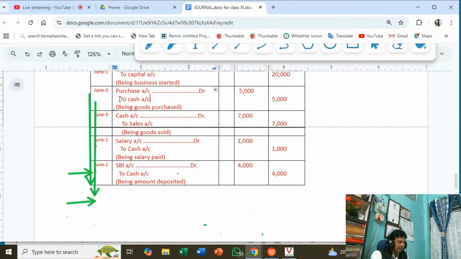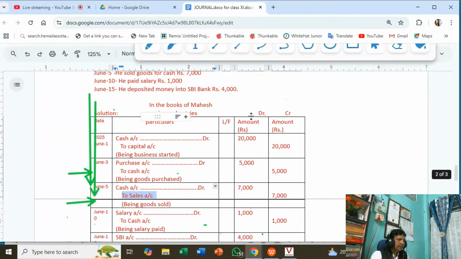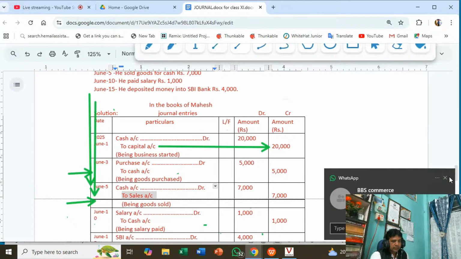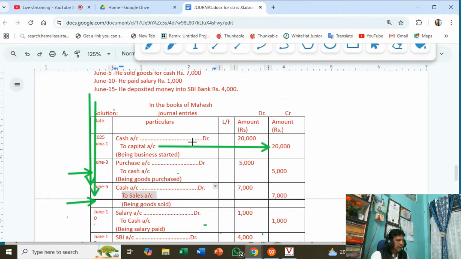Writing in this style, to cash account, to sales account means this account is credited, and its amount you have to write in the credit column. And here in the debit column, this is the 7,000 goods sold for cash, cash coming and cash going in this way. And salary is an expense of the business, nominal account.